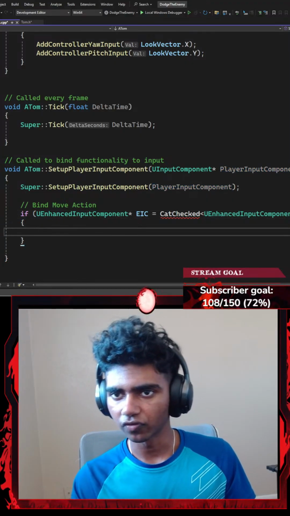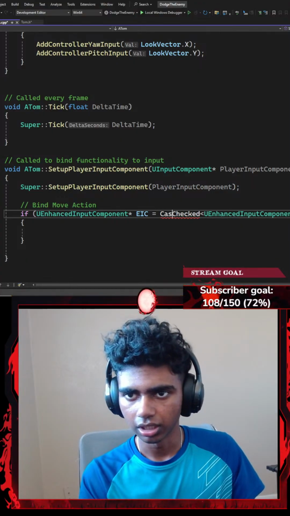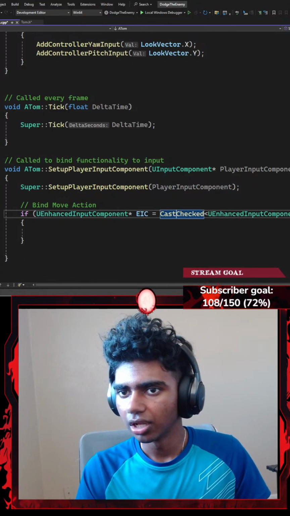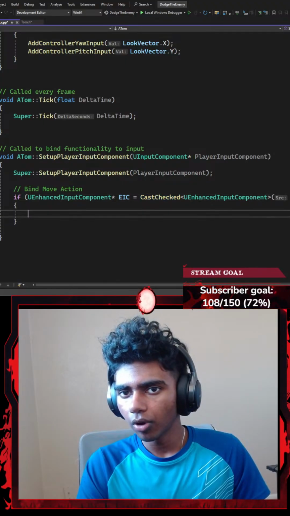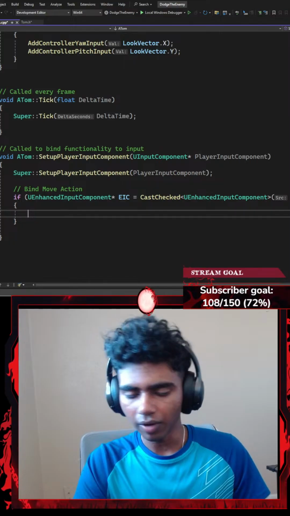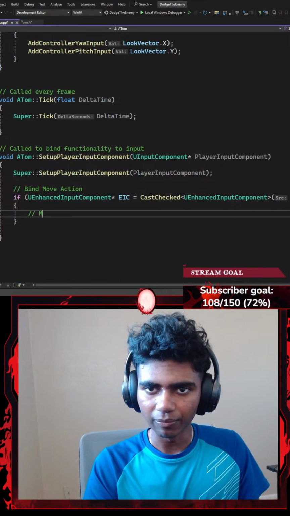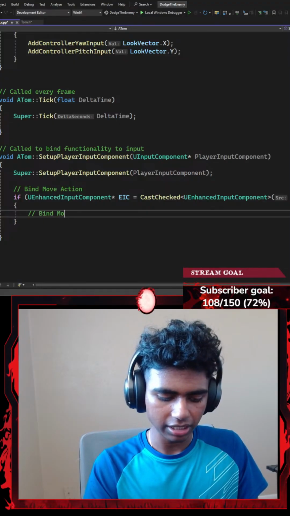And then I'm going to add a prof curly braces. This is going to be cast checked. Alright. Once I'm done with this, what is the next thing I might need? Let's think. I'm first going to add a comment that says bind move action.